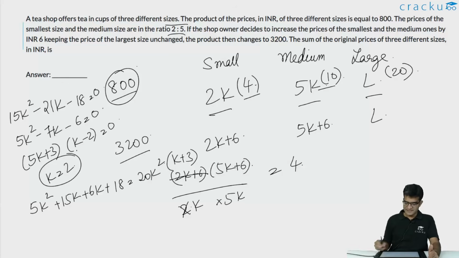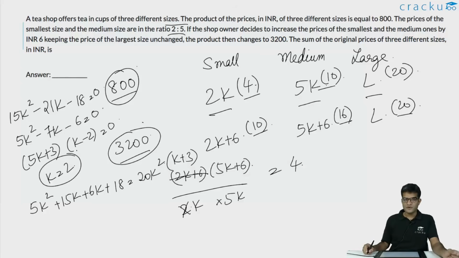And after increase, it becomes 2k plus 6. So this becomes 10. 5k plus 6, so this becomes 16. And this remains 20. Again, the product is 20 into 16 into 10, which is 3200. So the sum of the prices of the small, medium and large cups at the start is 4 plus 10 plus 20, which is equal to 34.